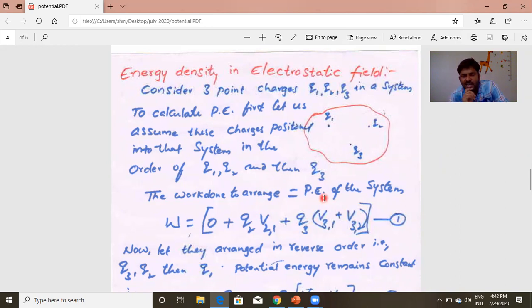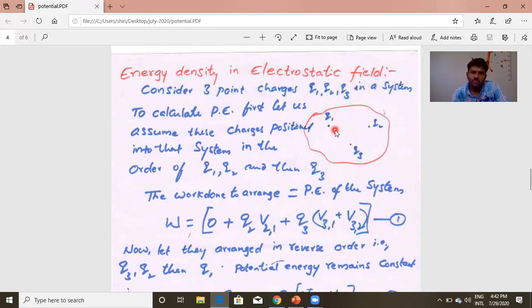For that, I am imagining I am bringing them one at a time. We cannot throw these three charges like that. I am bringing Q1 charge here. Then after that I am bringing Q2 charge. Then after that I will bring Q3 charge at the positions where we want to fix. These points are fixed first. We need to bring the charges to those points.